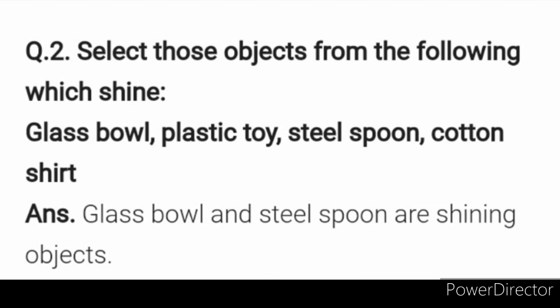Question number 2. Select those objects from the following which shine. The options are glass bowl, plastic toy, steel spoon, cotton shirt. Answer is glass bowl and steel spoon are shining objects.